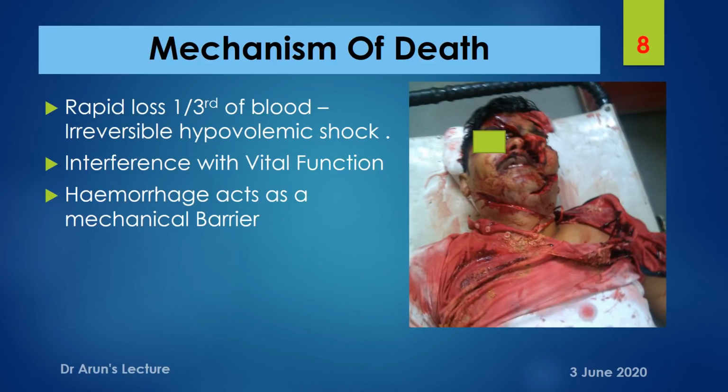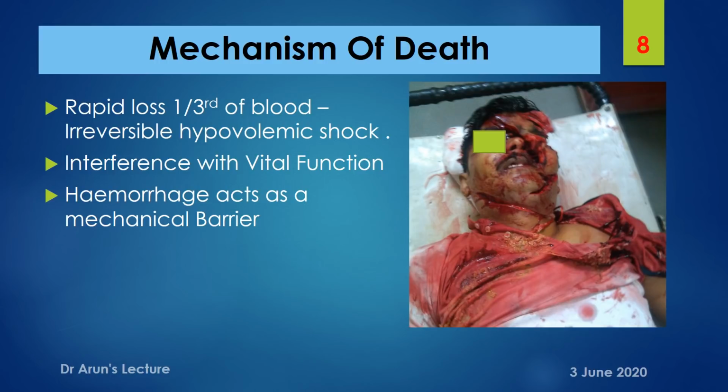And coming to the mechanism of death relating to hemorrhage, if there is a rapid loss of greater than one third of the total blood volume, the individual will go into a state of irreversible hypovolemic shock, and can present with signs of hypotension, tachycardia, and, according to the body part, a central compromise of blood volume.